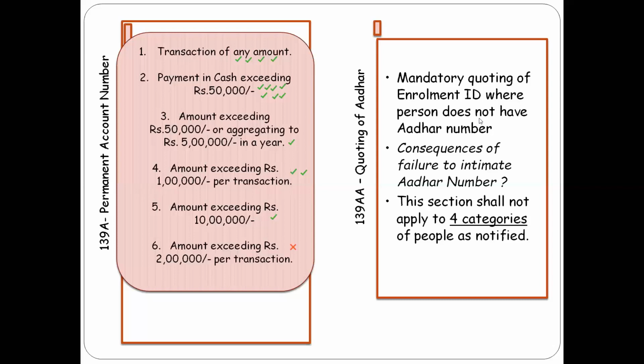Miscellaneous topic is that this section shall not apply to 4 categories of people. Who are they? One is residing in the states of Assam, Jammu and Kashmir and Meghalaya. Second is non-resident as per Income Tax Act. Third would be at the age of 80, super senior citizens, so 80 years or more at any time during the previous year, or not a citizen of India. So non-resident and not a citizen will not have an issue. Third would be super senior citizens, age of 80 years or more at any time during the previous year. And the fourth category would be residing in states of Assam, Jammu and Kashmir and Meghalaya.